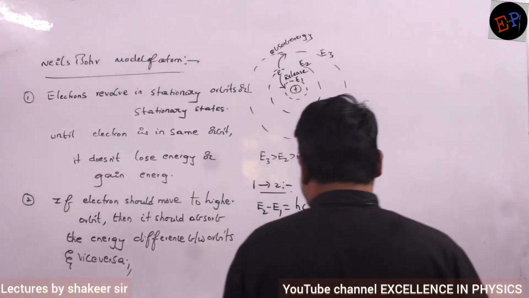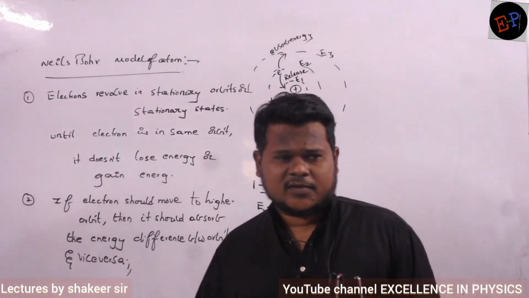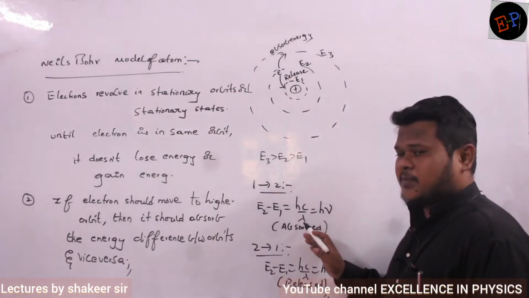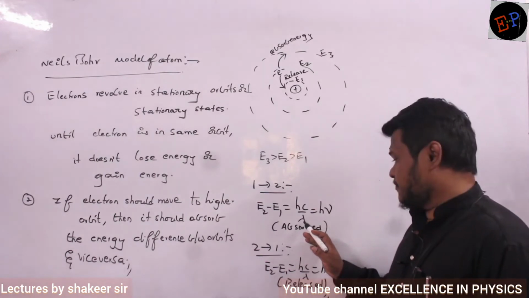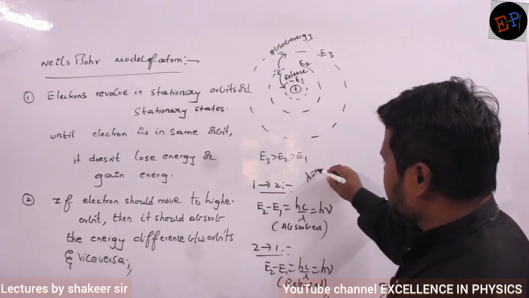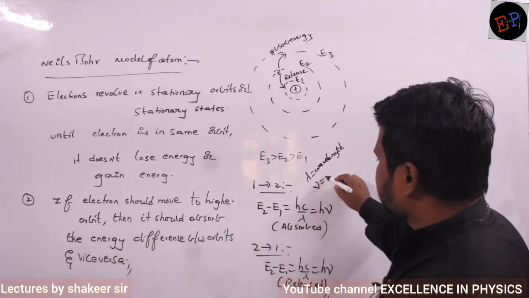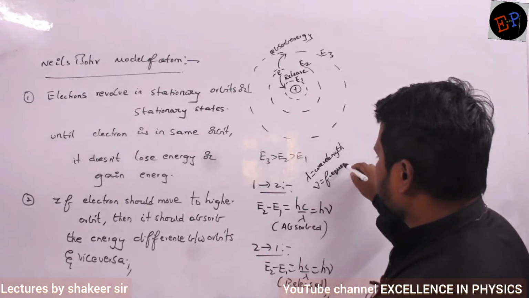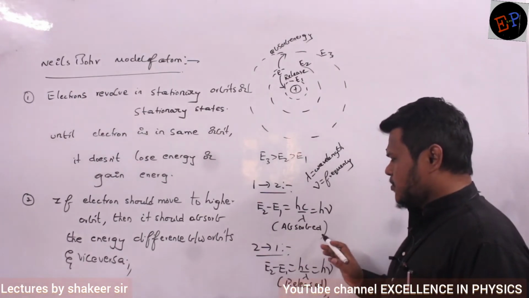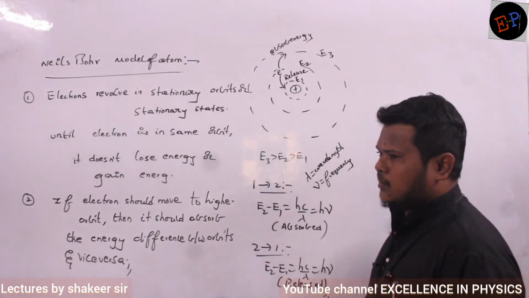Understood? And what is the equation? Energy means what kind of energy? Light energy, heat energy, whatever it may be. Are you able to understand? And hc by lambda: lambda is the wavelength of that radiation. Nu is the frequency of that radiation. Okay? Lambda means what here? Wavelength of radiation. Nu means frequency. Same. This much amount of energy should be absorbed. Same amount of energy should be released.